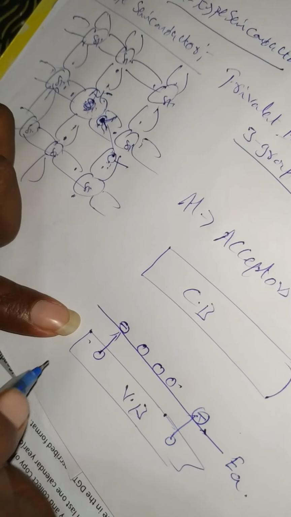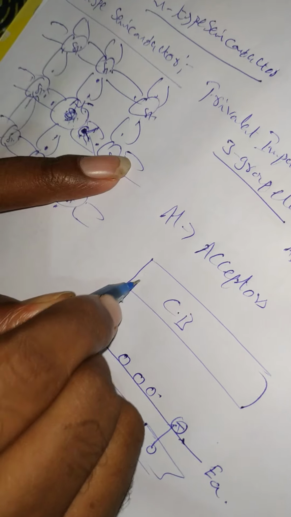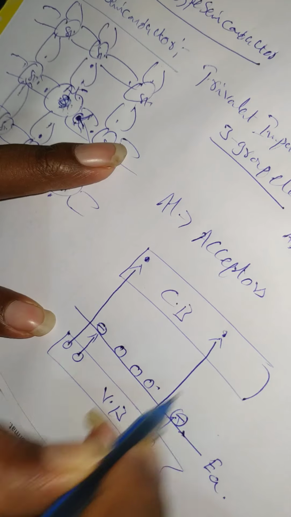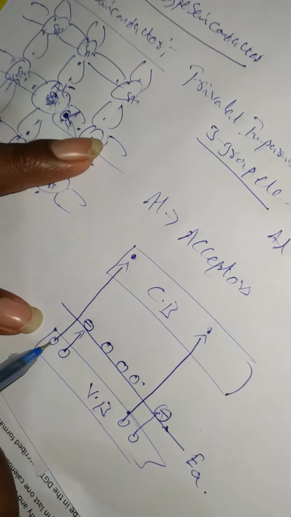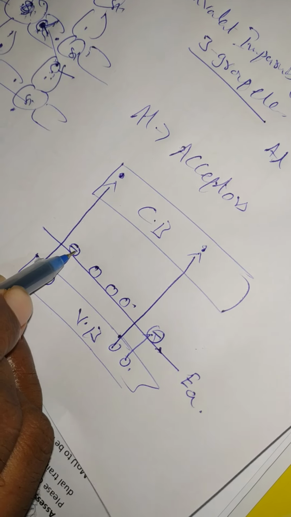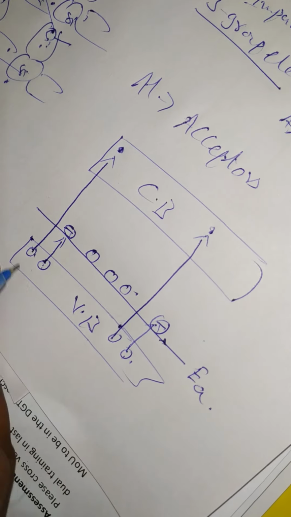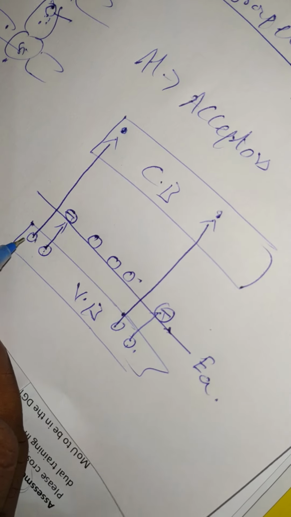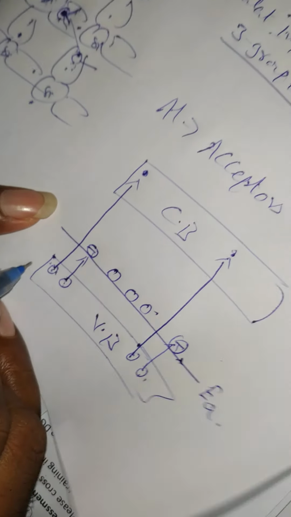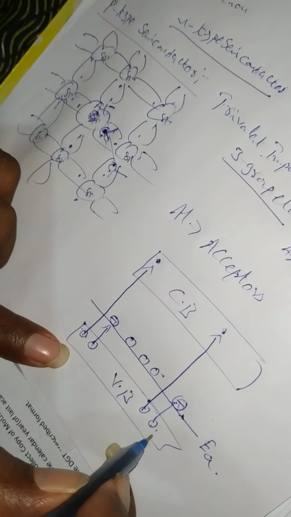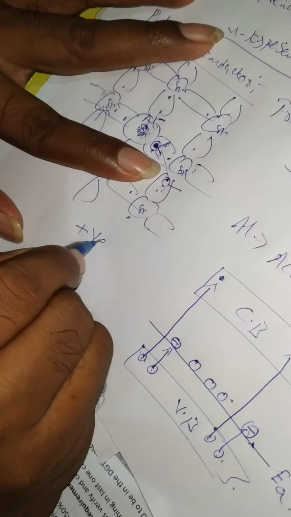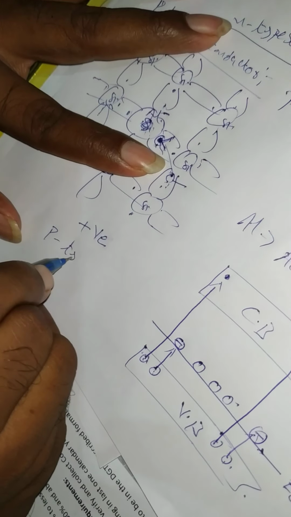If we give more energy, electrons will also be excited from the valence band to the conduction band, forming holes in the valence band. So here the valence band contains holes from two sources. One is the acceptor atoms accepting electrons, forming holes, and the other is high energy promoting electrons from the valence band to the conduction band. So the valence band contains more holes and fewer electrons. The majority carriers are holes, and their charge is positive. That's why we call it a p-type semiconductor.